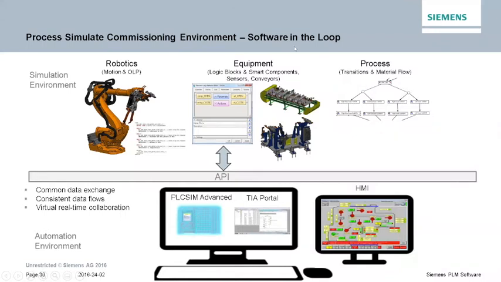So there are two types of doing this. One is software in loop, where the virtual controller is available. Siemens controller is available, or different manufacturers have their virtual controllers. And TIA Portal, the Totally Integrated Automation portal, is where you can design your PLC logic. Then this PLC logic is downloaded into the controller, and this controller is connected to the process simulator or your virtual machine, and it will function the same as in the real one.